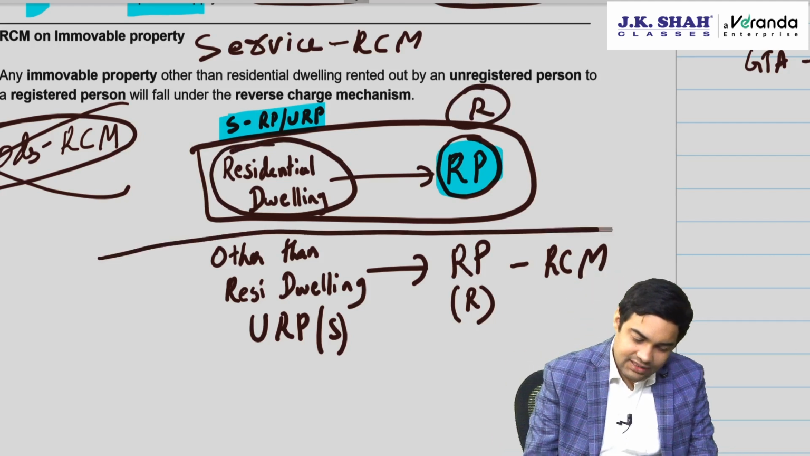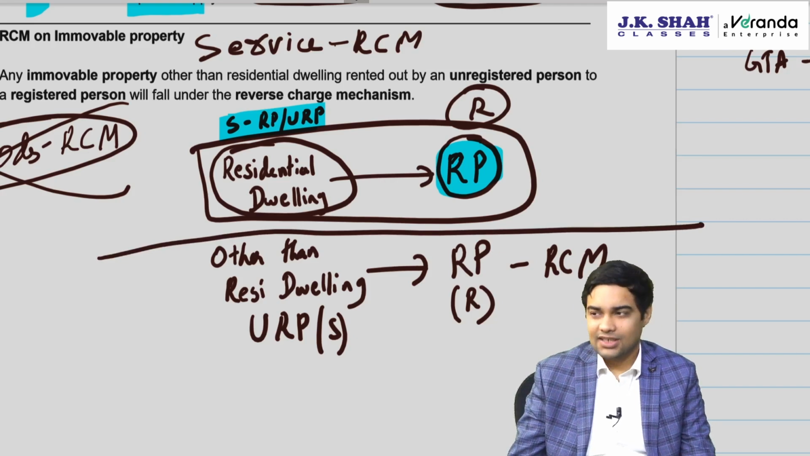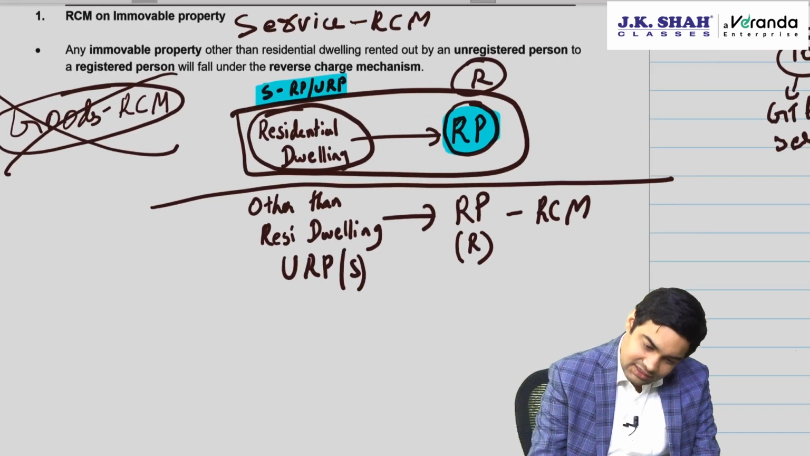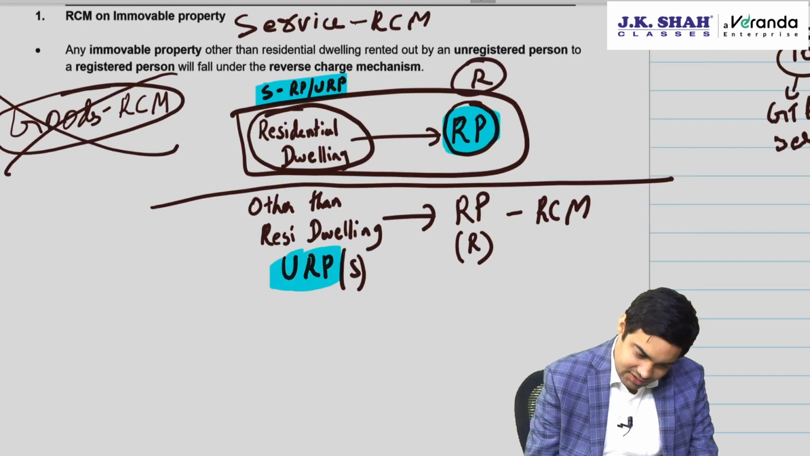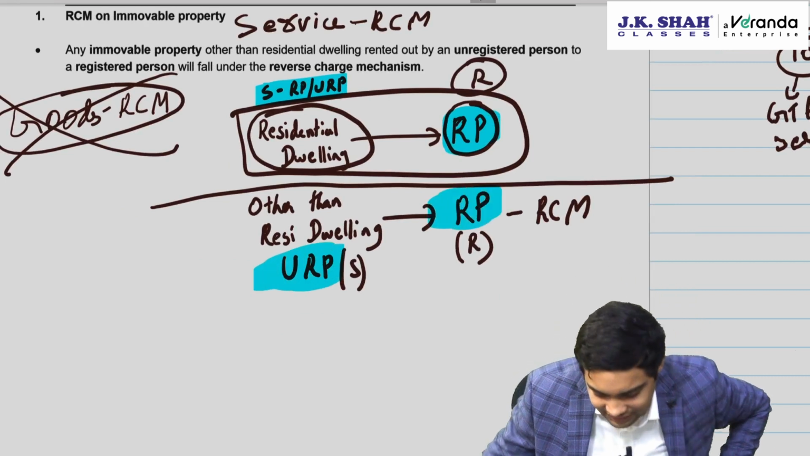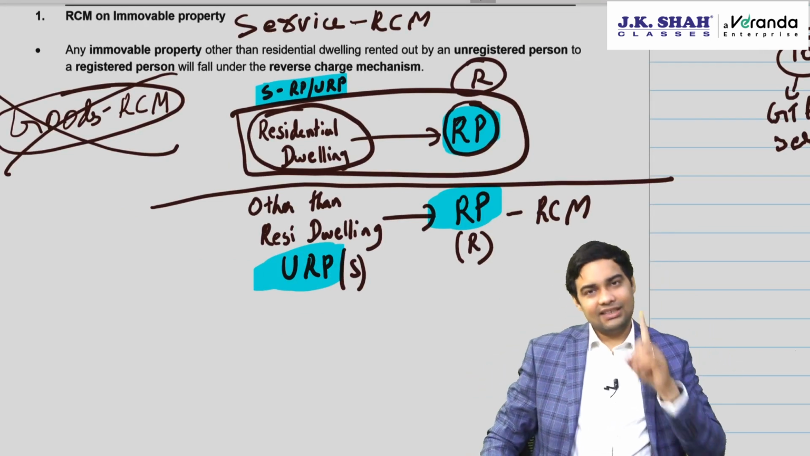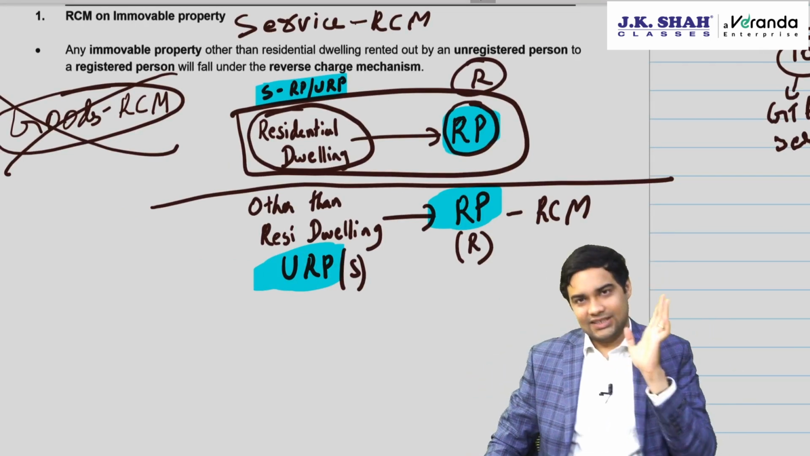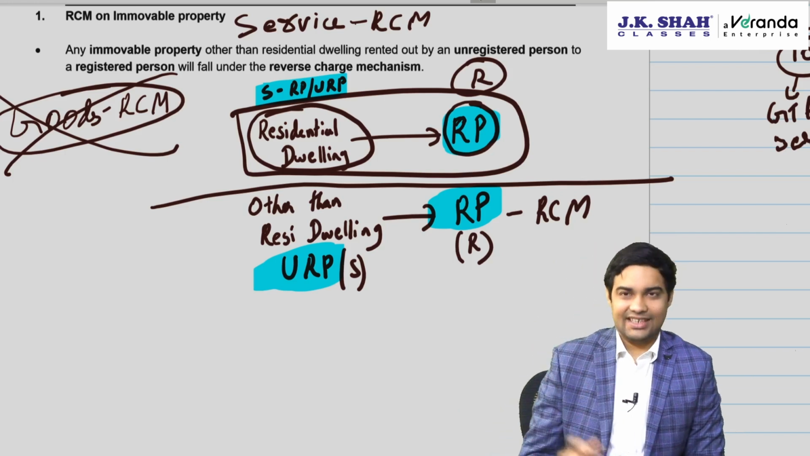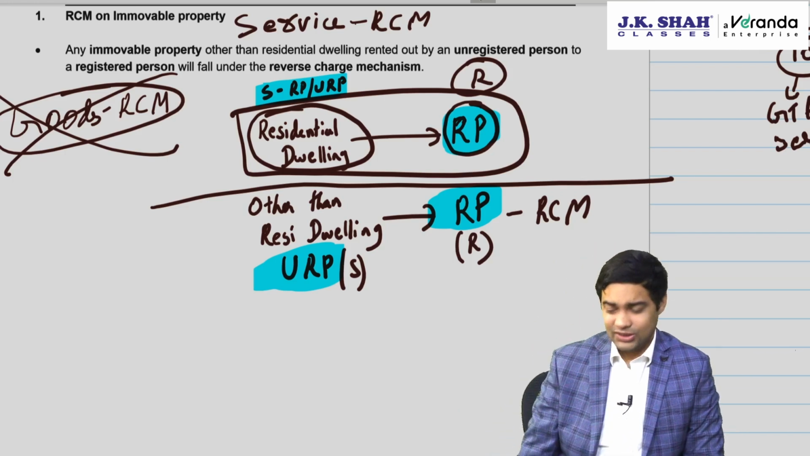But now other than residential dwelling, that is commercial properties. Commercial properties, be careful, this combination has to be met. Supplier should be unregistered, recipient should be registered, only then RCM will apply. This will be part of the bigger question, the first question in your examination. They will cover it there. They can give both the things.